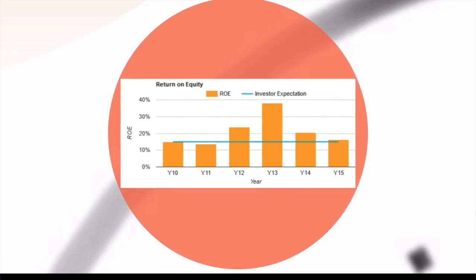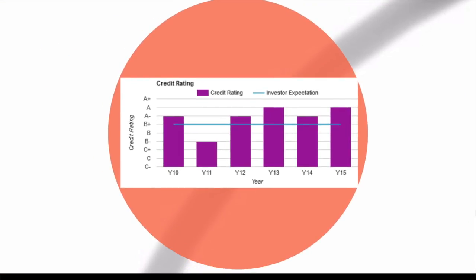For the return on equity, we also notice that we have this summit on year 13 with a return on equity of 38%. But also on average, we can see that our return on equity is around 20%. For the credit rating, we can see that from year 12 to year 15, it's above A-, and we want to maintain it above A for the next years.